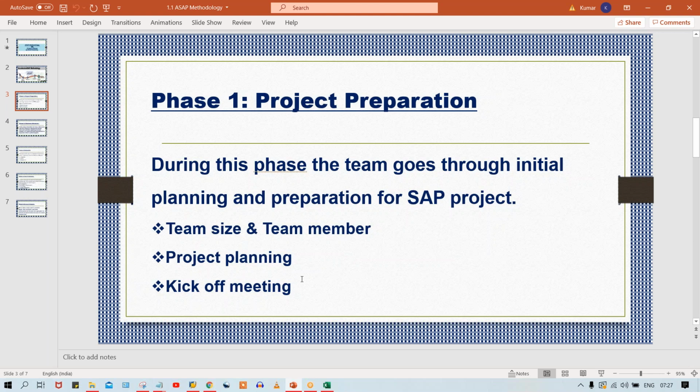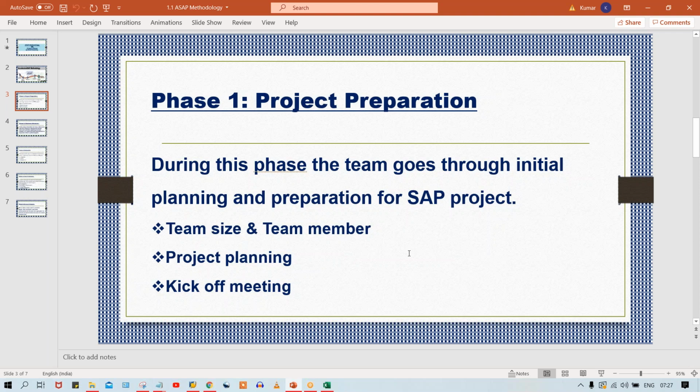Okay, so now what will happen, guys? The implementation of this SAP, and that too in Tata Motor, is the responsibility of that particular project manager, right? Now, the project manager cannot implement this project alone. Of course, the project manager needs a team of consultants who are going to implement this SAP. The project manager is nothing but a leader, right? So the project manager is going to lead the team, but ultimately who is going to do all the configurations, who is going to perform all the testing?